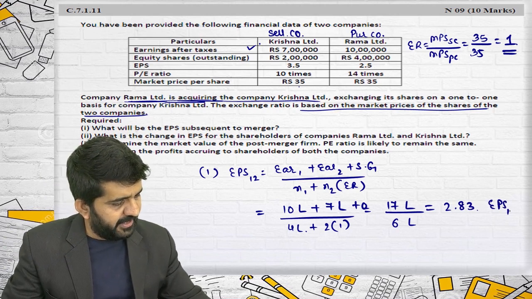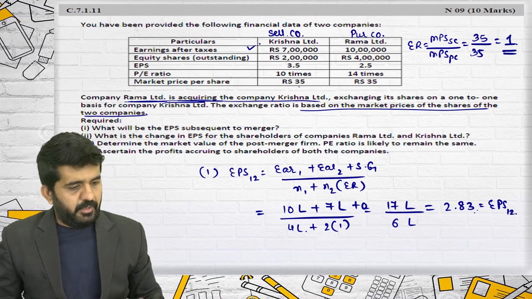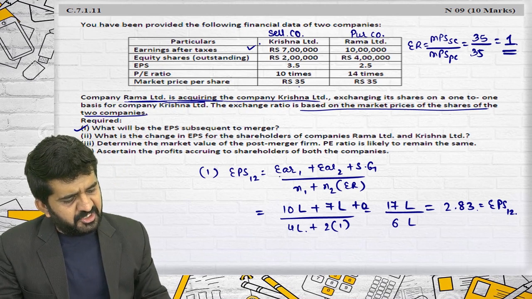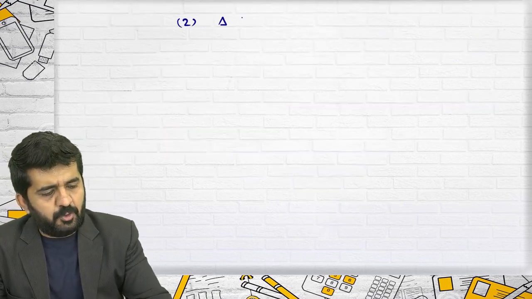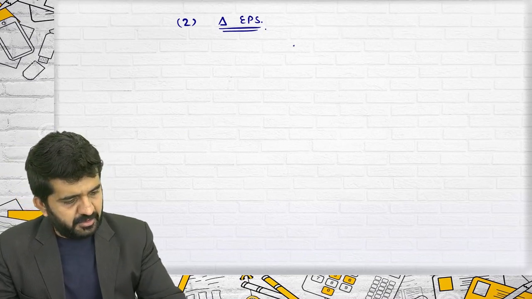This is EPS 1-2. Question number 2: What is the change in EPS for shareholders of company Rama Limited and Krishna Limited? In answer number 2, we are finding out the change in EPS, that is earning per share.